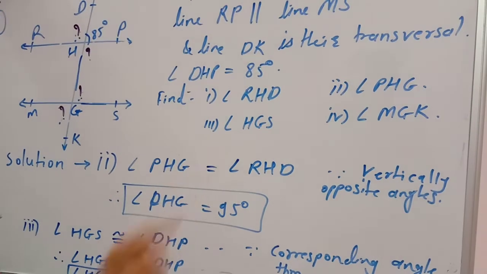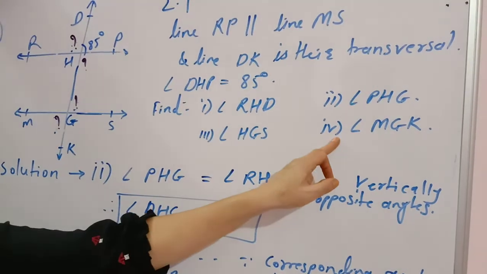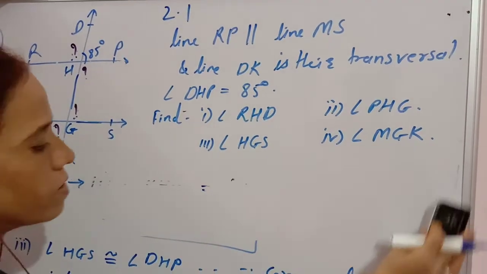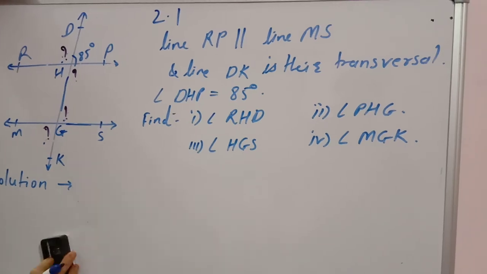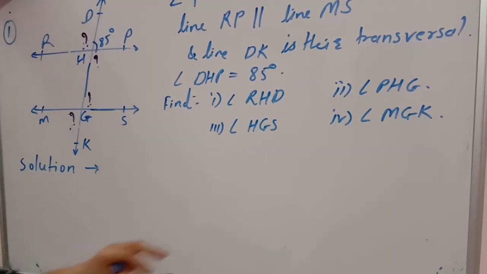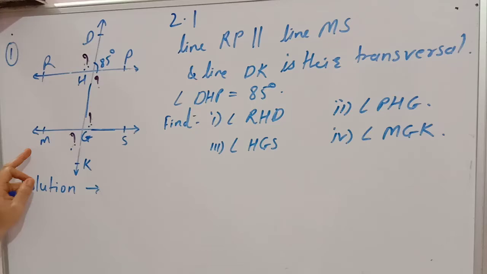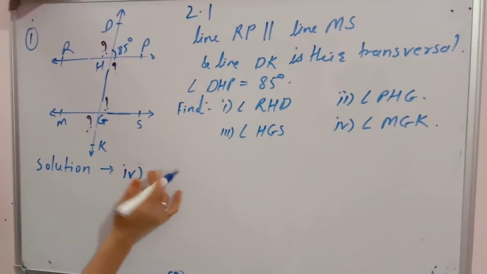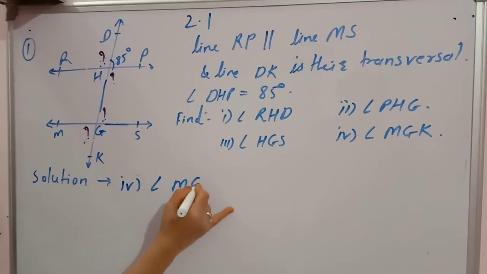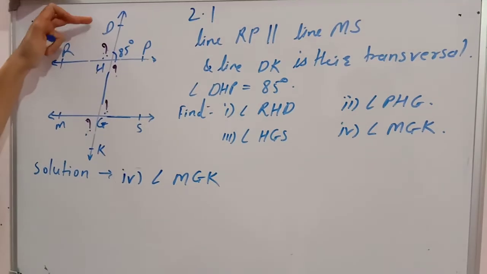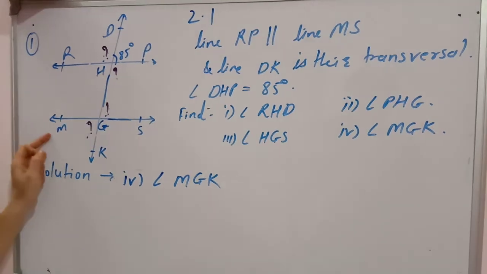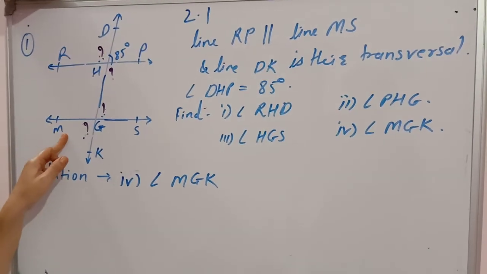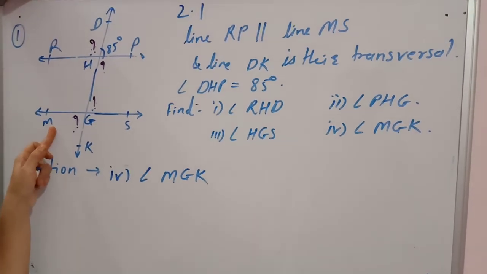And we will find the next measure, that is the measure of angle MGK, the fourth one. Angle DHP and angle MGK are alternate exterior angles, and you know that alternate angles are congruent.